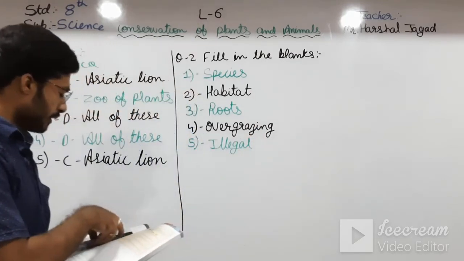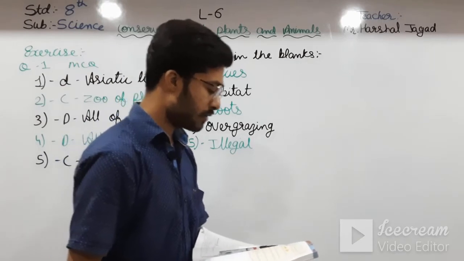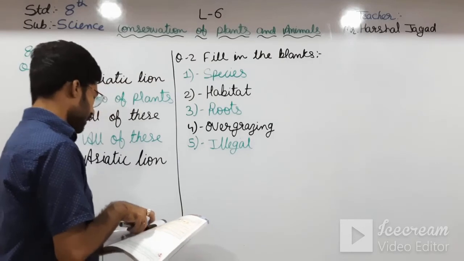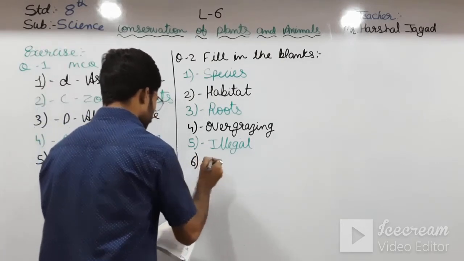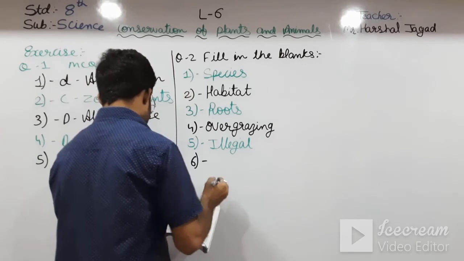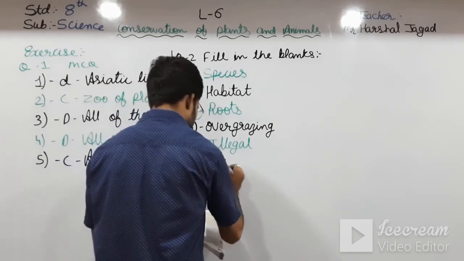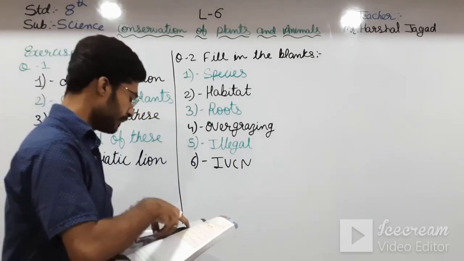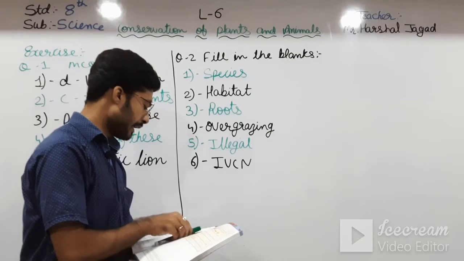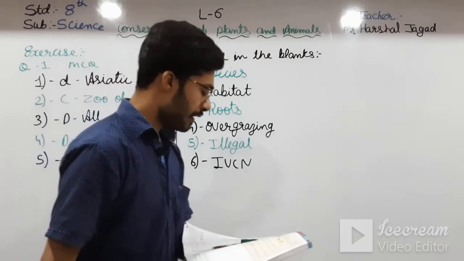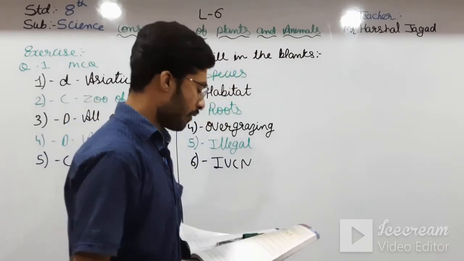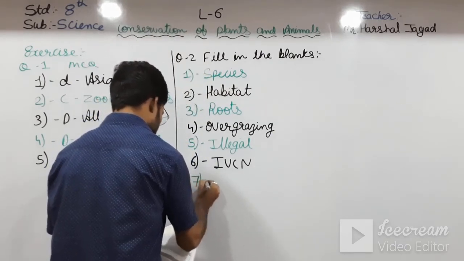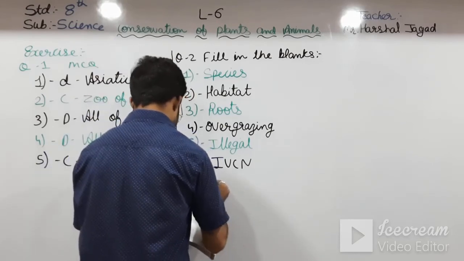Illegal. Sixth one: dash takes out the list of threatened species in its Red Data Book. So in that sixth one, that is IUCN. Okay students, IUCN. Next is seventh one: hunting of animals is illegal in dash, in all forests, that is national parks.